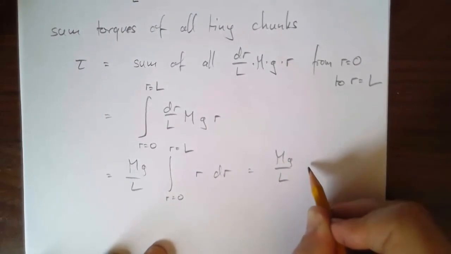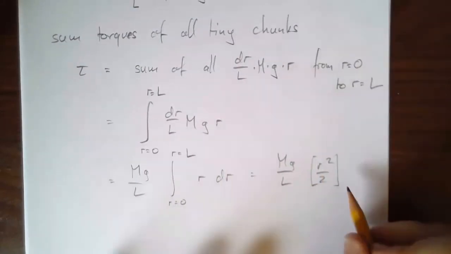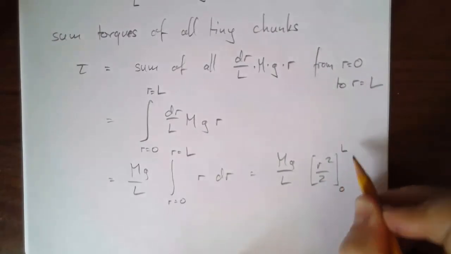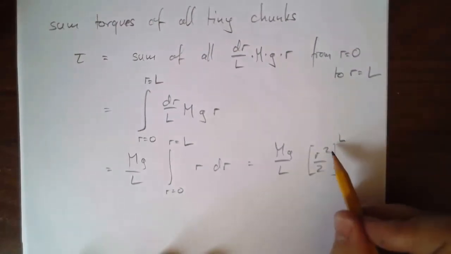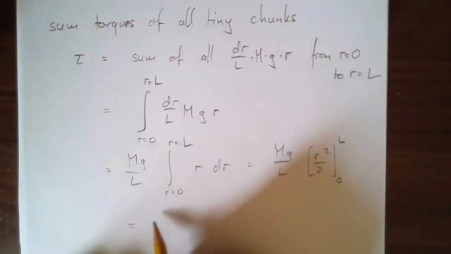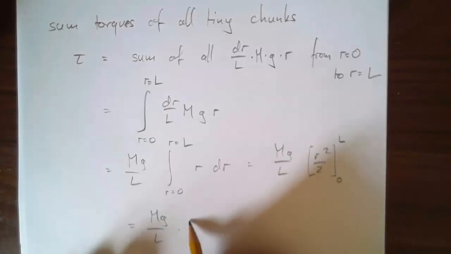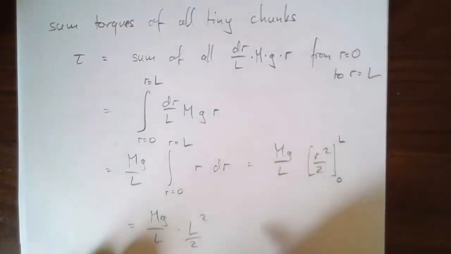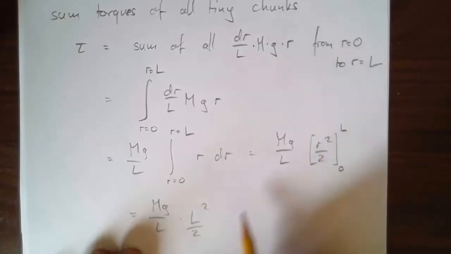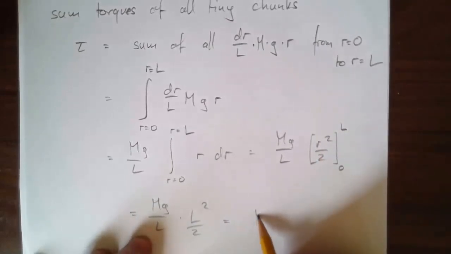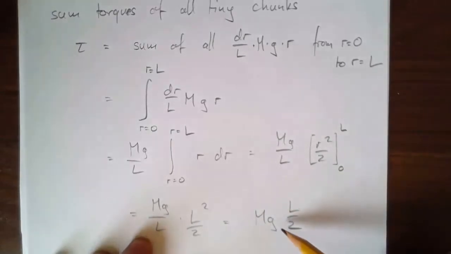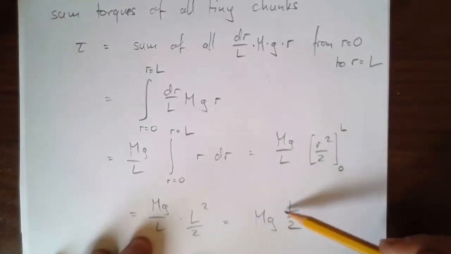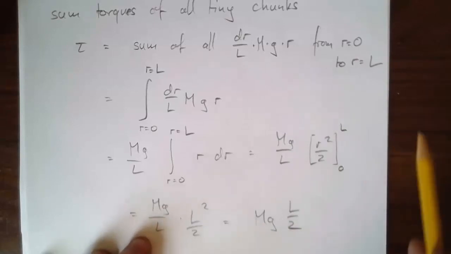Mg over L, r squared over 2, between 0 and L. When I plug in 0, I get nothing, so I just plug in L. So I'm going to get mg over L times L squared over 2, which simplifies to mgL over 2, which is exactly the thing I wanted, right? It's the weight pretending it acts halfway from the pivot point.